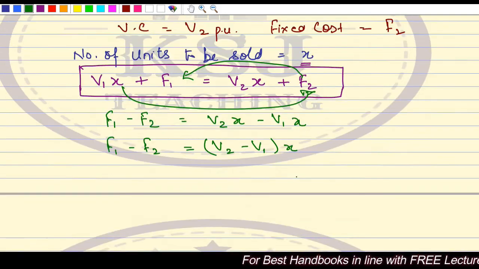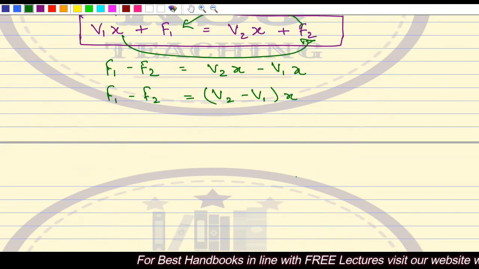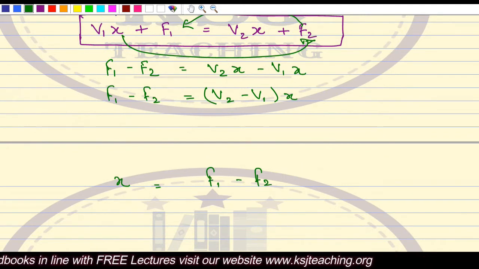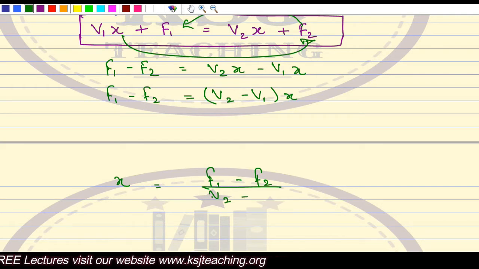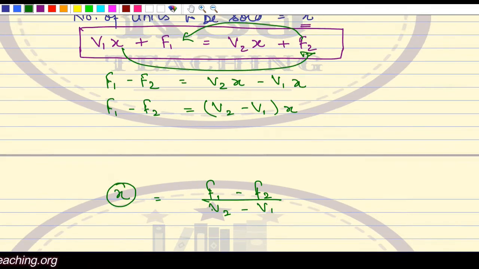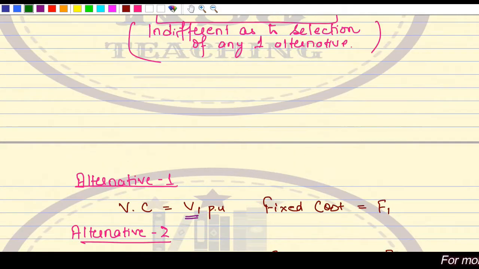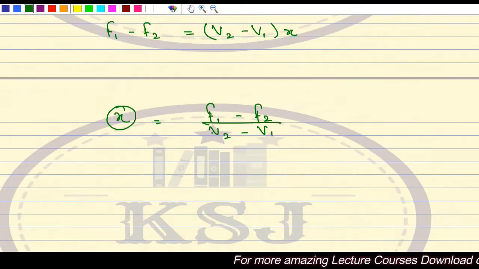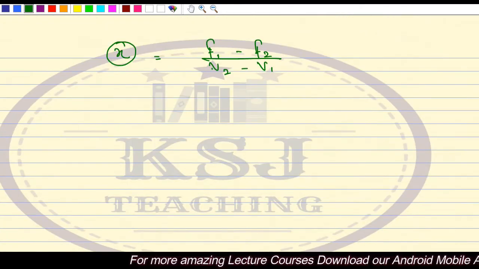So what is the value of X now? X is equal to F1 minus F2 divided by V2 minus V1. What is this X? X is that level of sales where you are reaching the indifference point. So this is your cost indifference point.